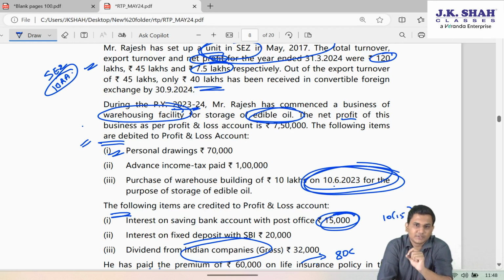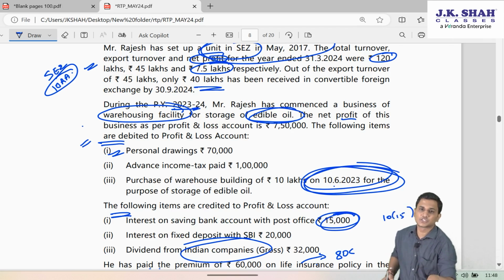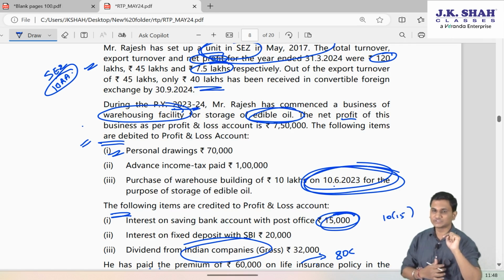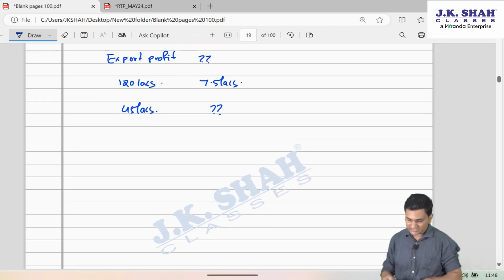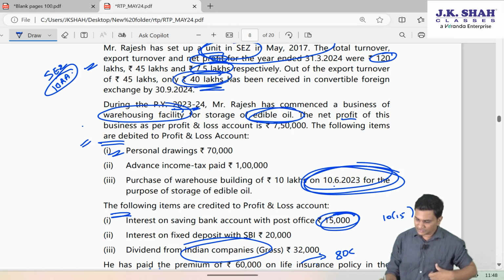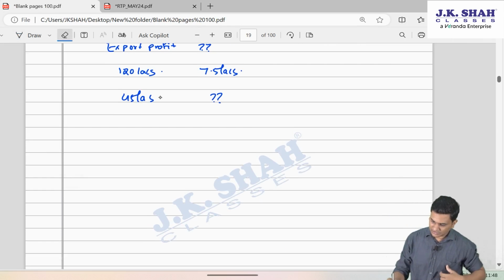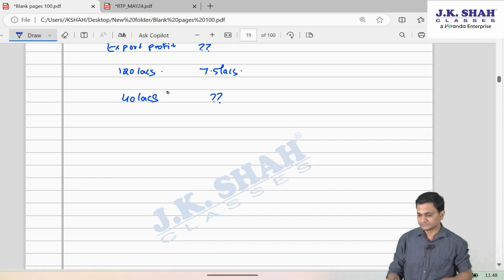So 30th September of assessment year means 30th September 24. If any portion of this export turnover is not received up to 30th September, then that much deduction will be lost. We will reduce that much turnover. Since they are saying in the next line only 40 lakhs have been received in convertible foreign exchange, we will not take this 45, we will restrict it to 40 lakhs.